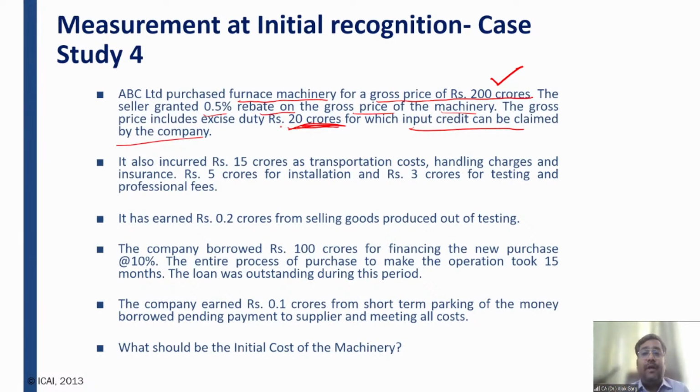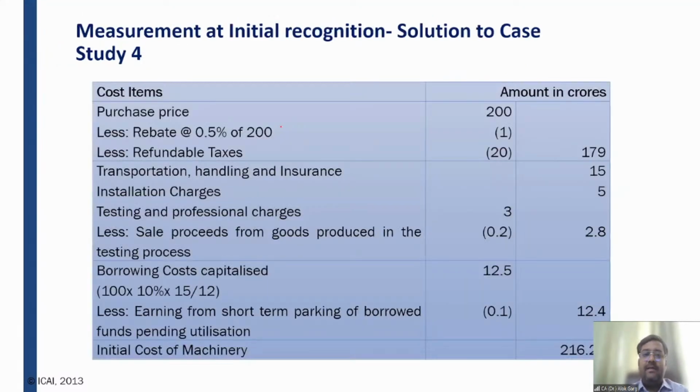And 1 crore, which is 0.5% of 200 crore, the supplier will give me as a discount. So purchase price plus import duties plus non-refundable taxes minus trade discount and rebates, right? Clear? Okay. So in this case, purchase price is 200 crores, rebate less 1 crore, refundable taxes 20 crores. So the total comes out at 179 crores.